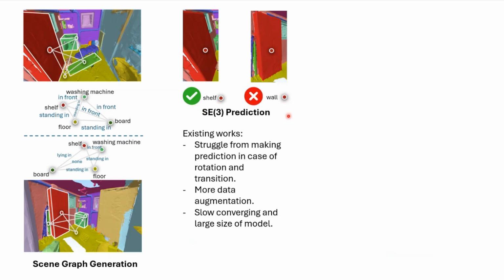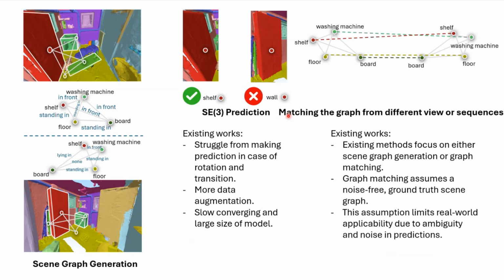Additionally, existing work often requires more data augmentation during training, and it has slow convergence and a large model size if we use a voxel-based semantic map for scene understanding. Existing methods also focus on either scene graph generation or graph matching, without a combined method for both. Graph matching typically assumes that we have a noise-free, ground-truth scene graph beforehand, and this assumption limits real-world applicability due to the ambiguity and noise in the predictions of scene graph generation.